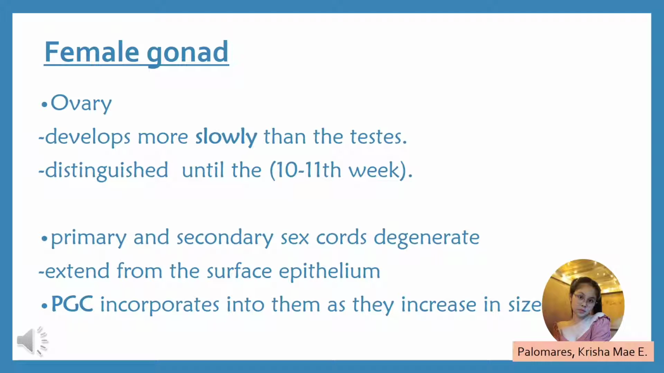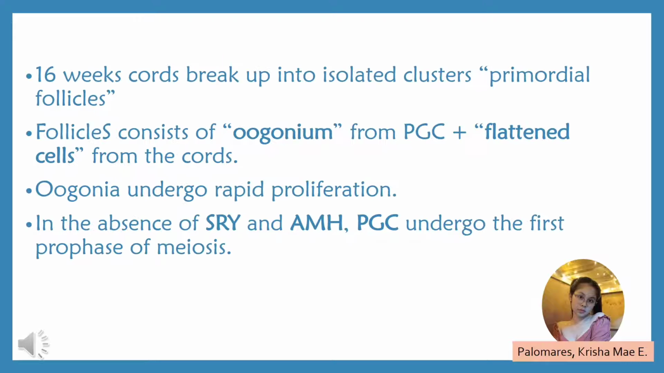As these cords increase, the PGC are incorporated into them. At about 16 weeks, these cords break up into isolated clusters called primordial follicles. Each follicle consists of an oogonium, which comes from the PGC, and a single layer of flattened cells, also called follicular cells, derived from the cords. Oogonia undergo a period of proliferation. In the absence of SRY and AMH, PGC undergo the first phase of meiosis.